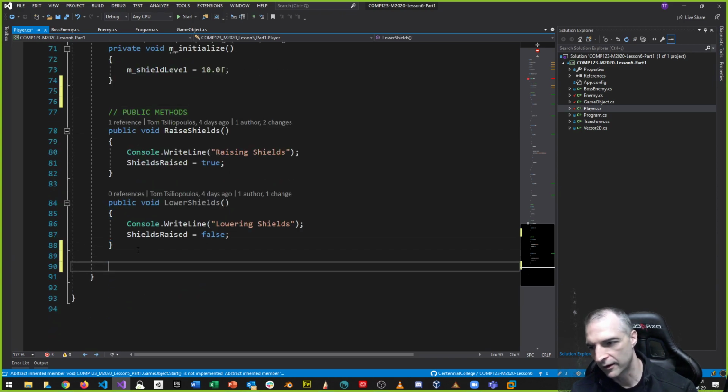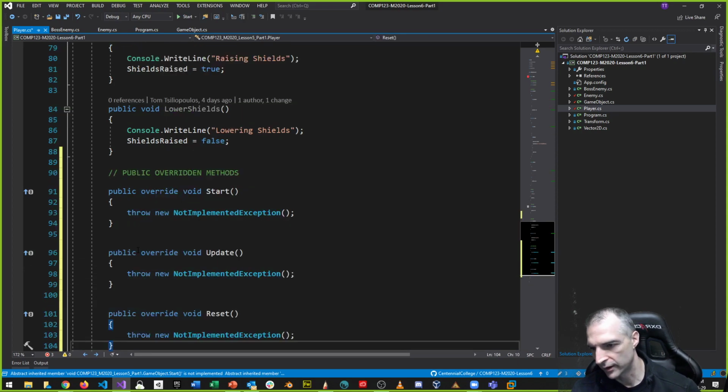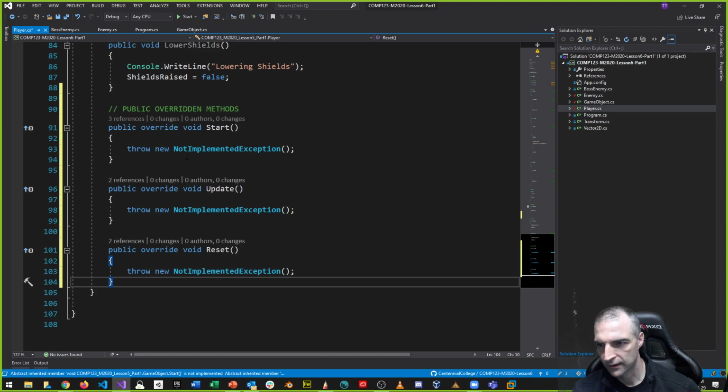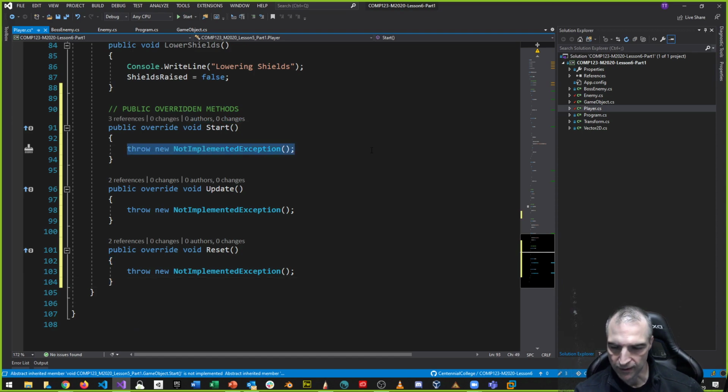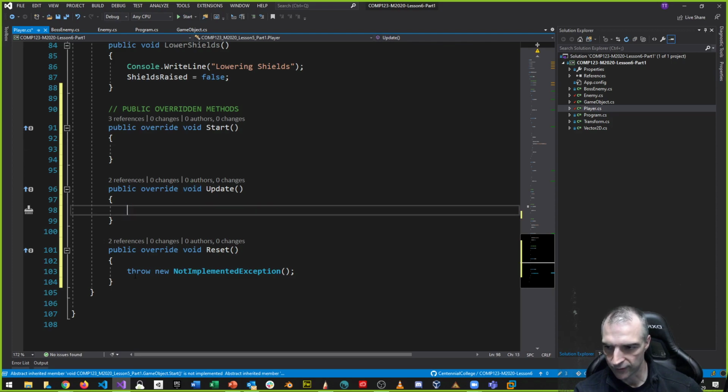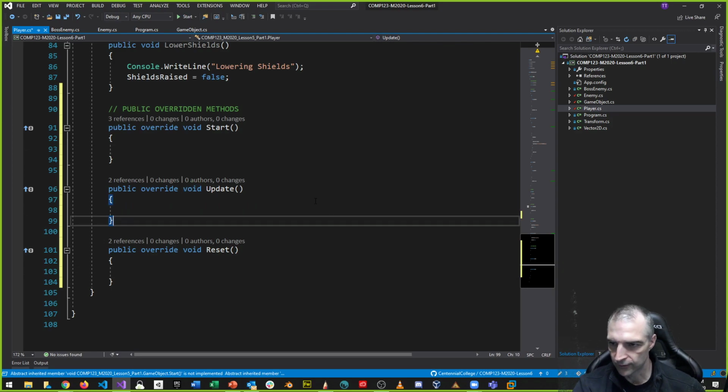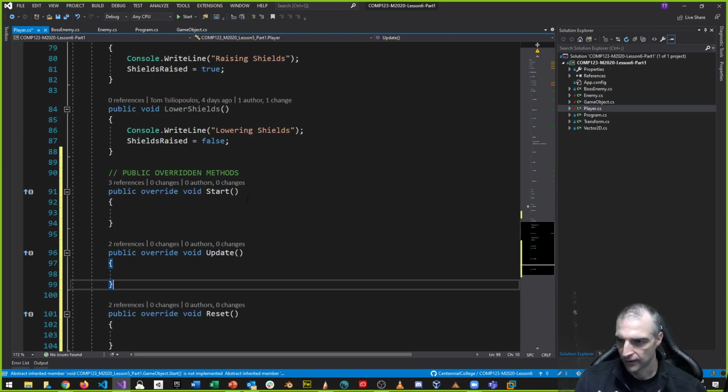I want to make this other area down here, which are public overridden methods, right? These are the ones that have been overridden, because I've got that override. And I can make them empty again, not a problem, and it would satisfy the requirements. Because these are the start, update, and reset, I must define them differently than in the other ones.